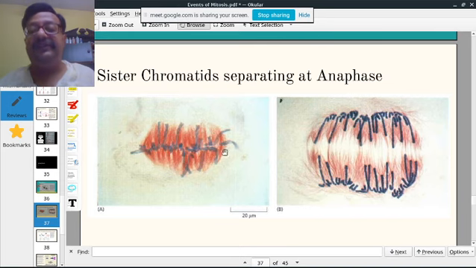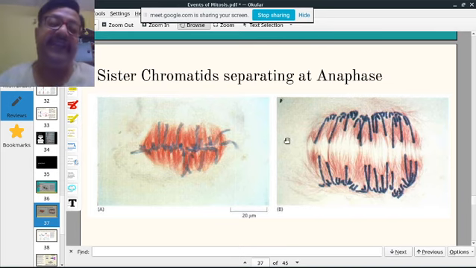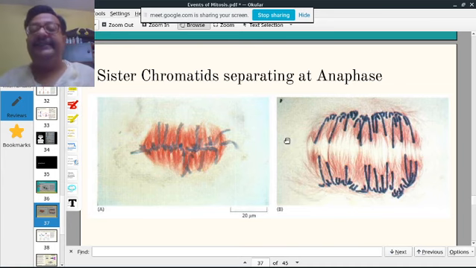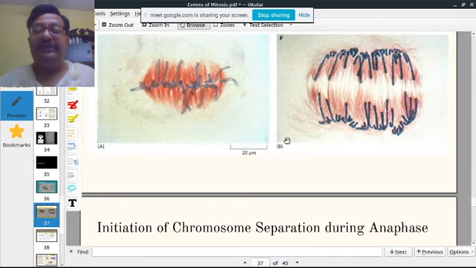So this is the picture. You can see the chromosomes stained under the live microscope. You can see that stained. You can see they are moving towards the opposite poles.